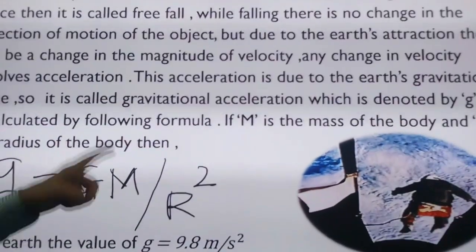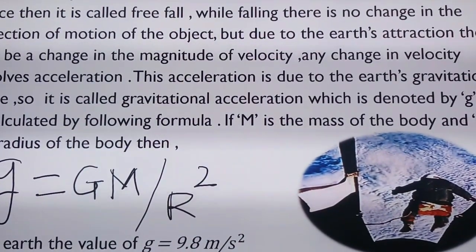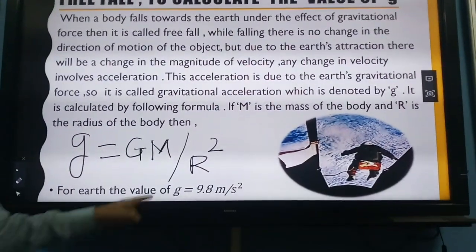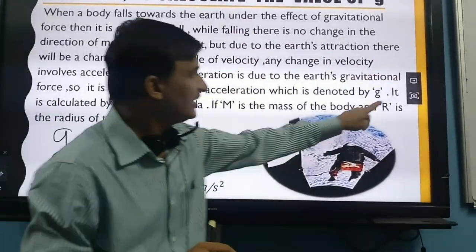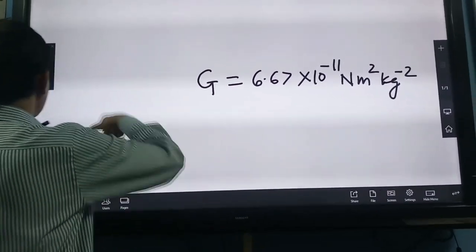If m is the mass of the body and r is the radius of the body, then we can calculate the gravitational acceleration. The gravitational acceleration of Earth is 9.8 meter per second square. This formula we can see here.